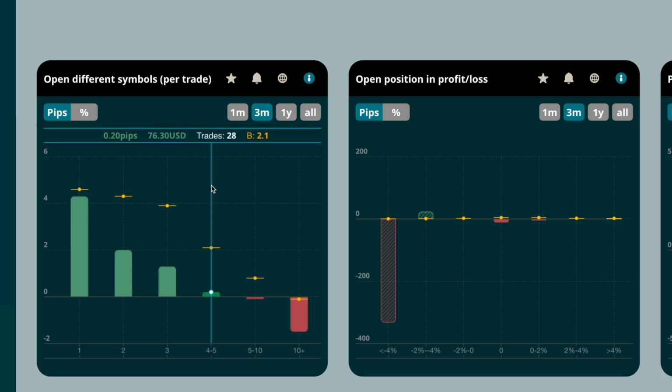The analysis only measures the number of different symbols you have an open trade in at the entry point of the new trade. If you have 2 open trades, one in EURUSD and another one in Bitcoin, and enter a third trade, let's say in GBPUSD, this will be counted as having 2 other symbols open at the entry point of that third trade.